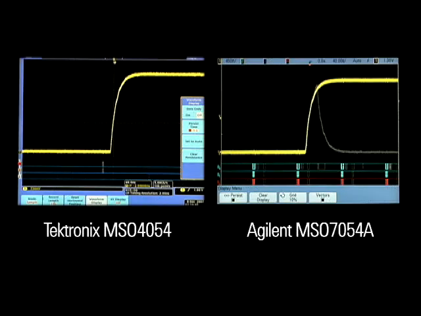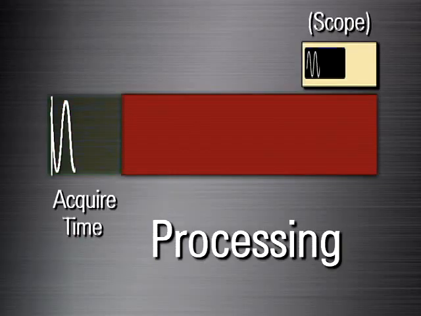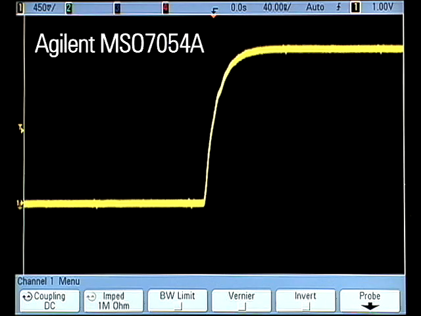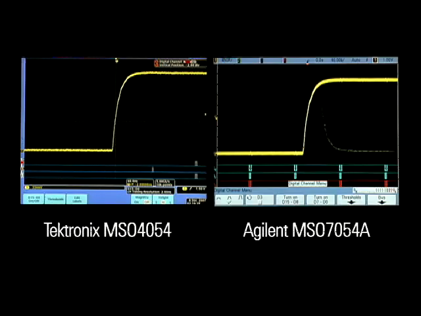Why does the Agilent MSO consistently capture the glitch while the Tech MSO doesn't? In real-time mode, digital oscilloscopes repetitively acquire data and then process the data for display. While the scope is processing, its acquisition system is blind to your signal activity. Oscilloscopes with fast update rates minimize processing time and will find infrequent events that scopes with slower update rates will